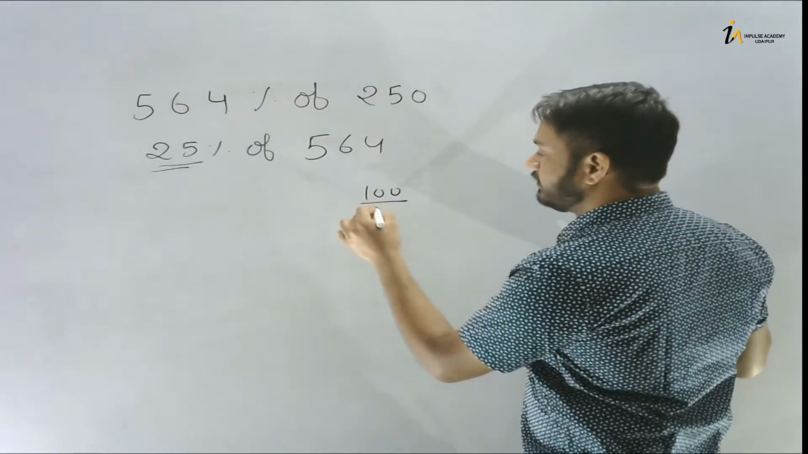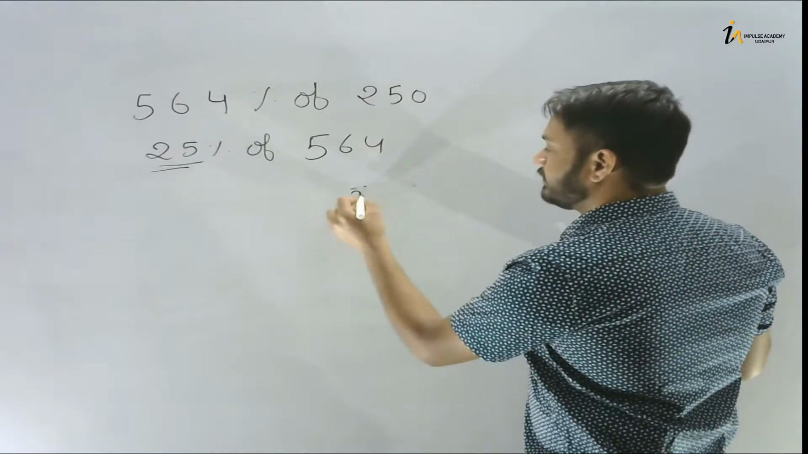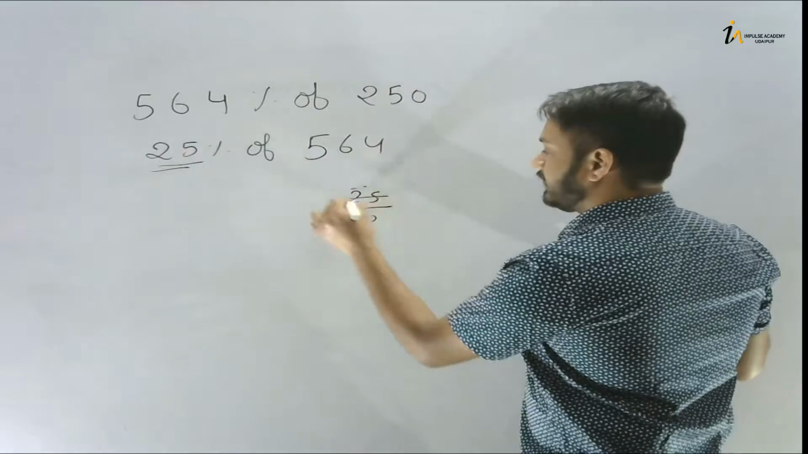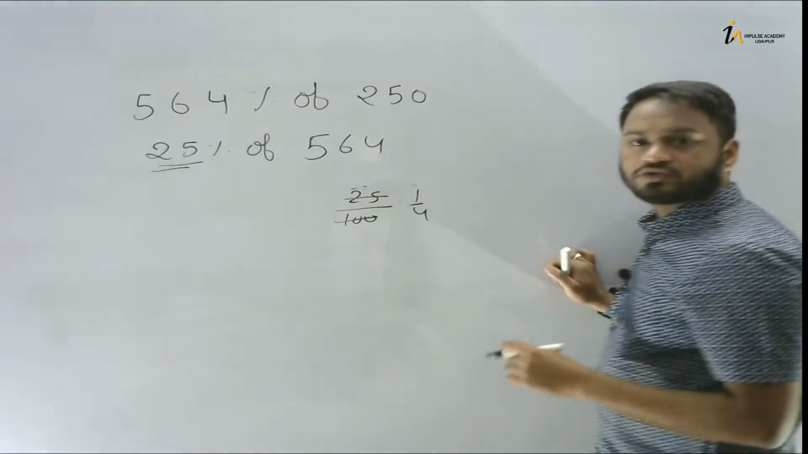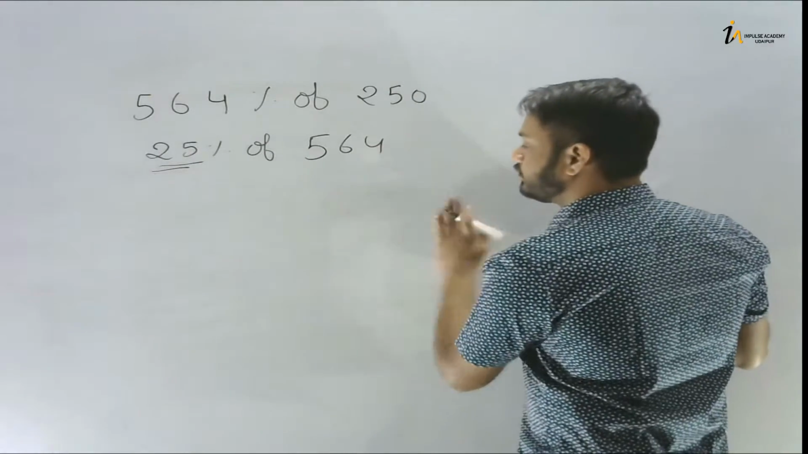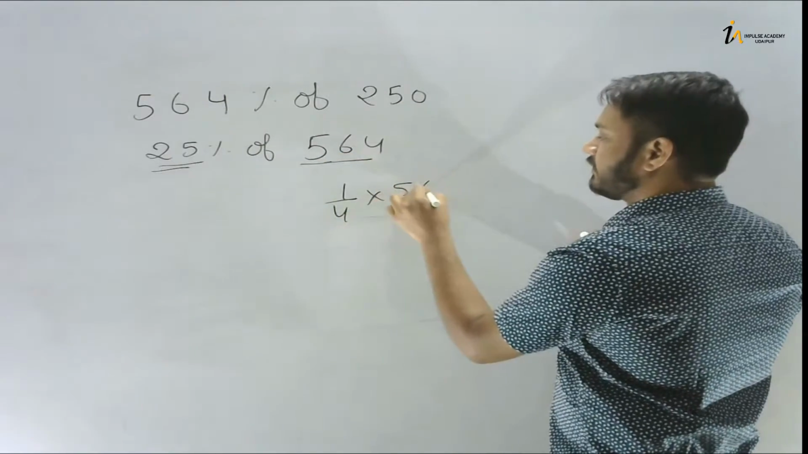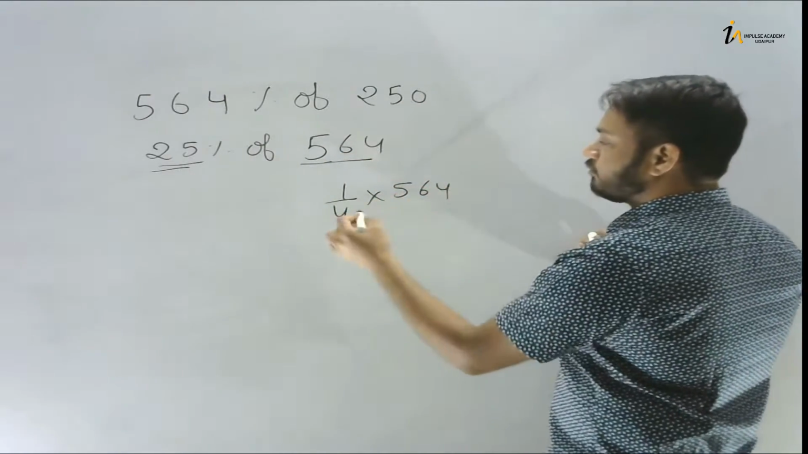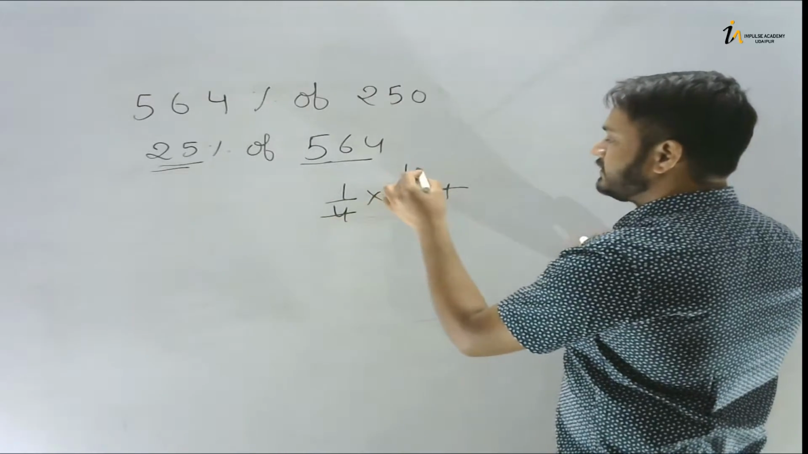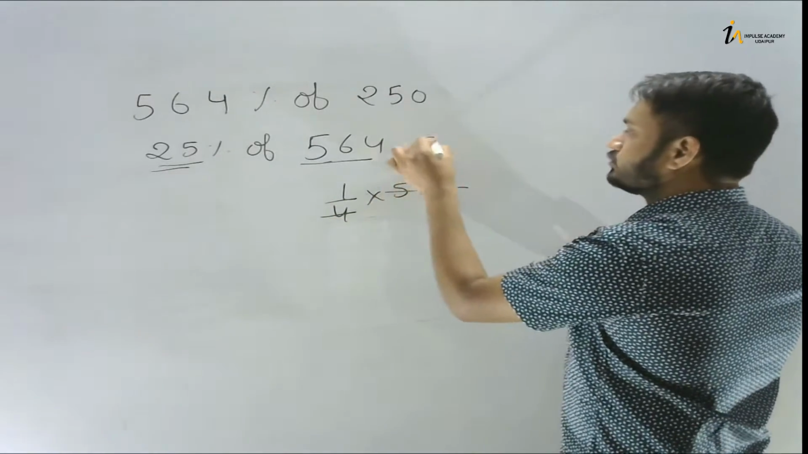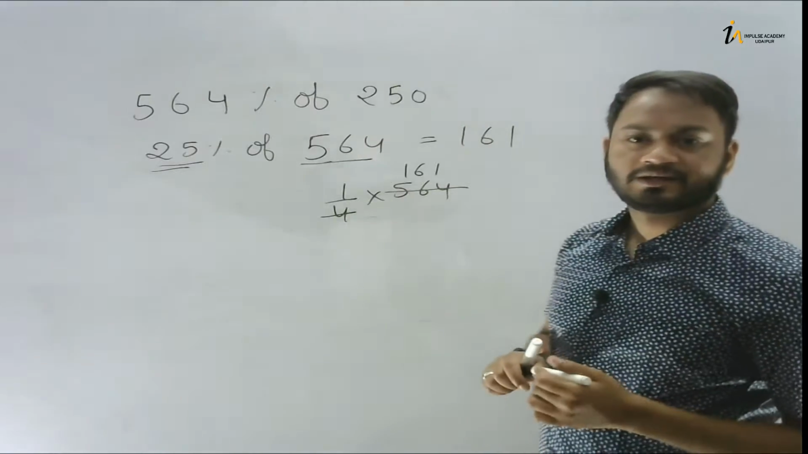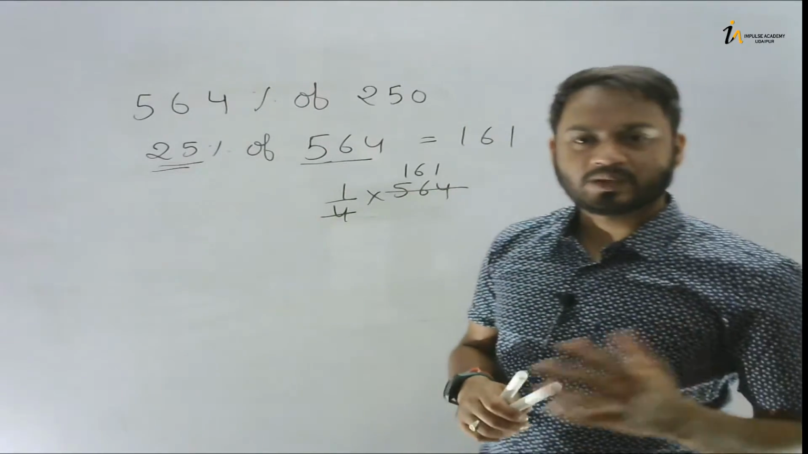See, if you divide 25 by 100, it will become 1 by 4. Okay, so directly what you need to do is you need to take 1 by 4 of this number. So this number is 564. Just divide it by 4. 4 1s are... 141. So the answer is 141. Isn't it quick? Very quick.